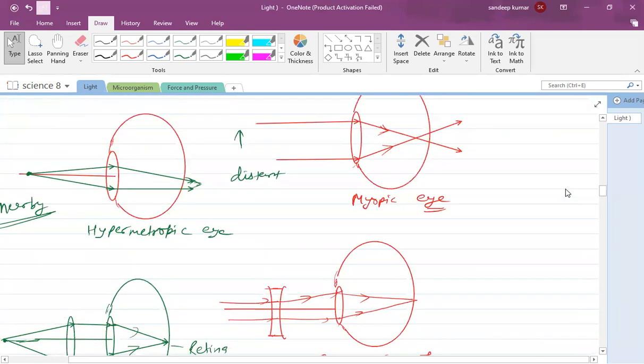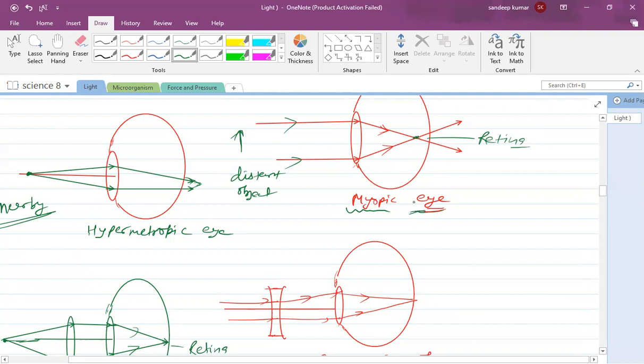Here you can see a myopic eye. What happens in a myopic eye? A distant object is there, and light is coming from the distant object. Generally, light rays enter parallelly. This is the retina. The image should form at the retina, but the light rays meet in front of the retina, so the image appears blurred.